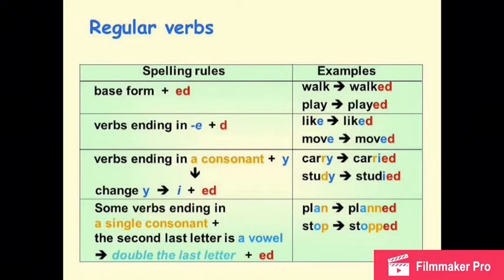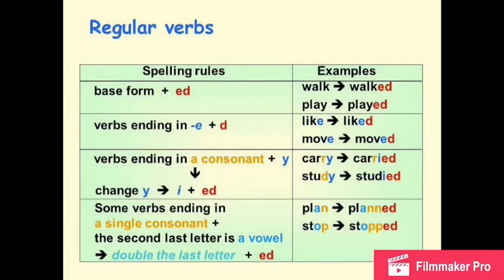Verbs ending in a consonant plus Y. If the verb ends with the letter Y, you have to change the letter Y and write the letter I plus ed. For example, carry, you have to change the letter Y, the letter in blue color, and write the letter I plus ed. Like carry, carried, and study, studied.